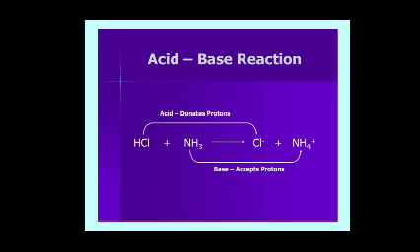Acid-base reaction: HCl plus NH3 gives Cl minus plus NH4 plus. HCl is an acid, as it donates a proton from HCl to NH3, and Cl minus acts as a base. NH3 is a proton acceptor from HCl, so the NH3 molecule acts as a base. After accepting the proton, it forms NH4 plus, which acts as an acid. An acid is a proton donor. A base accepts protons.